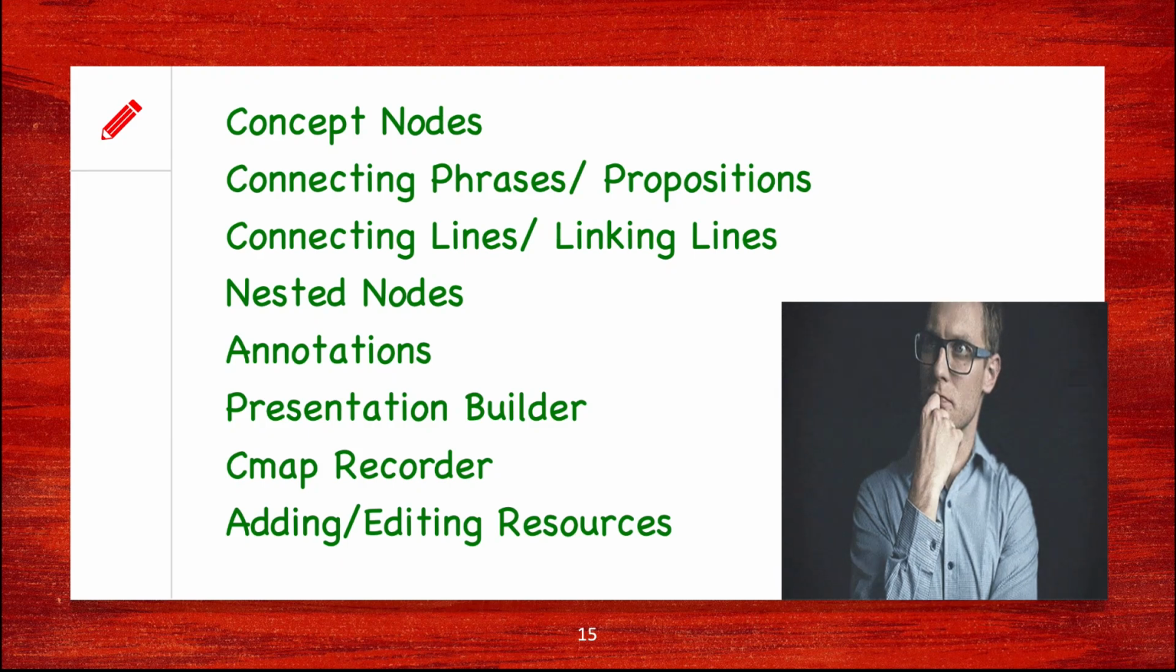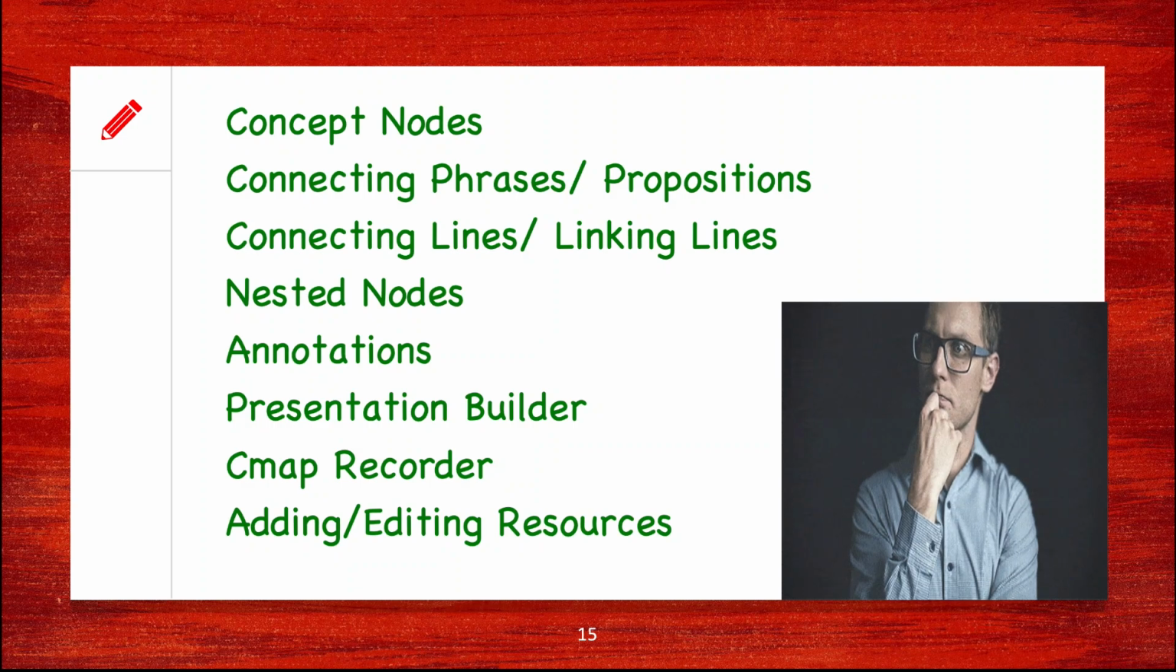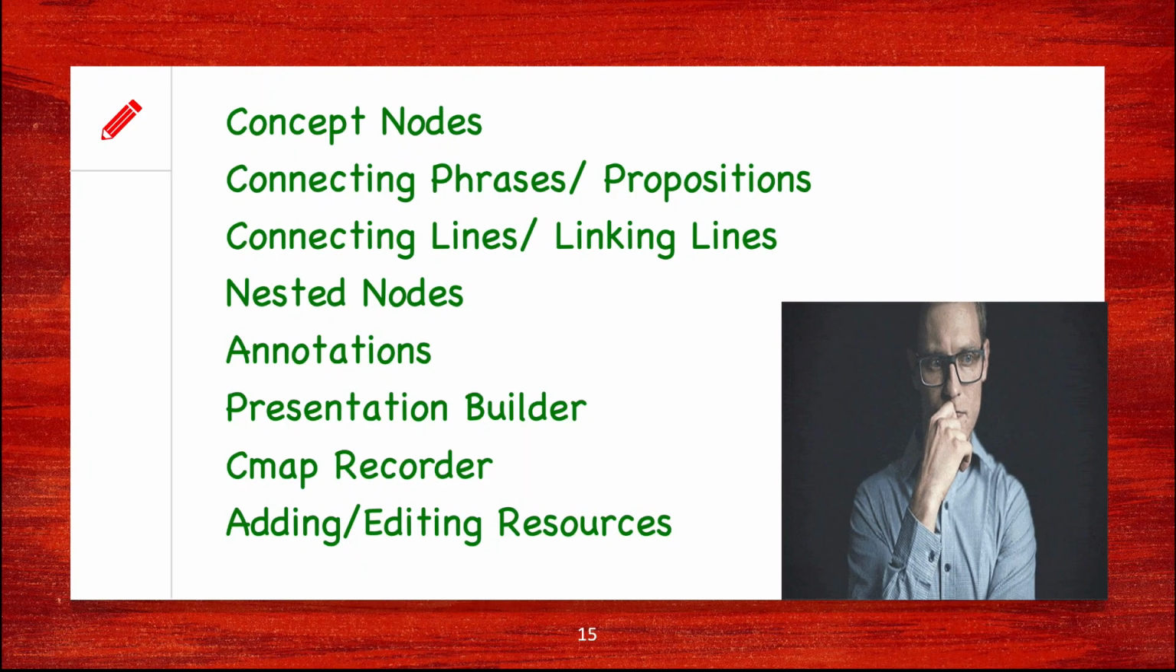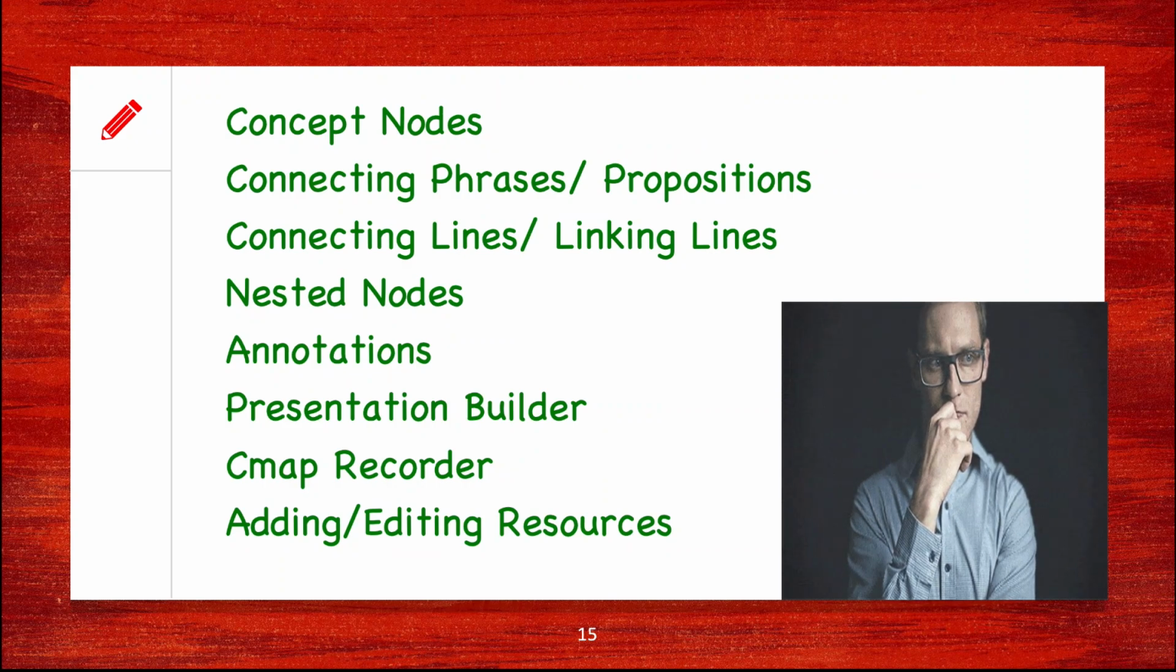Next, we have connecting phrases or propositions. Now, connecting phrases are the bits of information that we place between two concept nodes. This connects one concept node to the next concept node and create a proposition. We shall learn all these things in detail once we start our hands-on practice with concept mapping. The next is connecting lines or linking lines. These are essential to connect different concept nodes to one another. Then we have a very important feature known as nested nodes, where we nest together all our information that we wish to hide or expand at our own will.